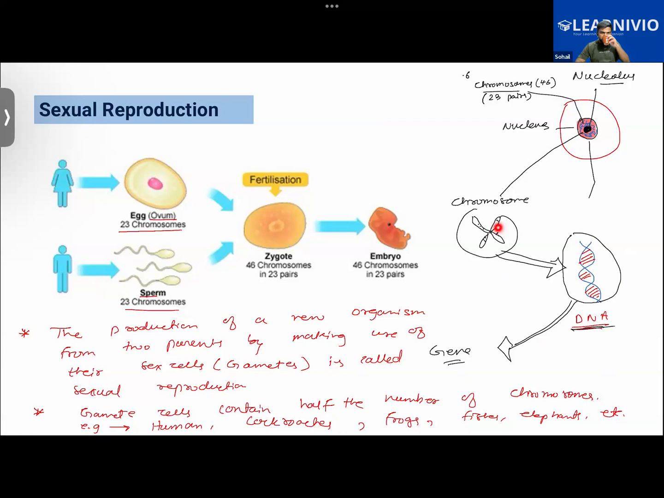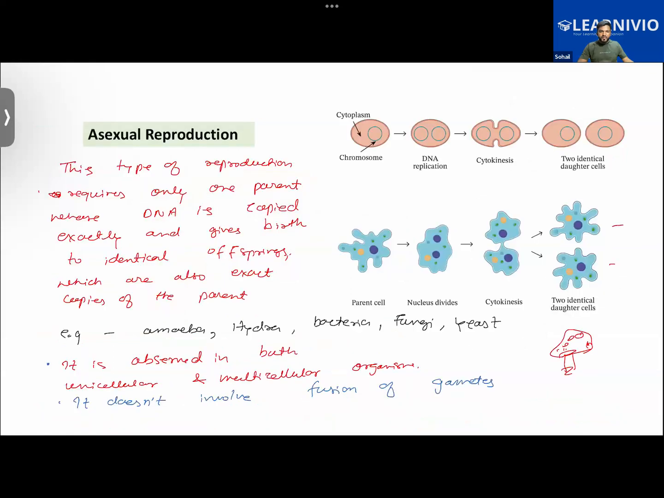So 46 chromosomes and 23 pairs. Very good. Right? Okay, now here, the cells like ovum and sperm, we call them haploid cells because they have only half the number of chromosomes, that is only 23 and 23. And when they fuse together, the number of chromosomes will be restored back to 46. So that is another observation which we had.